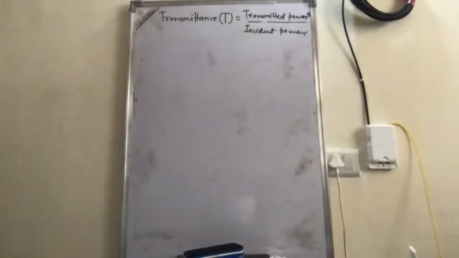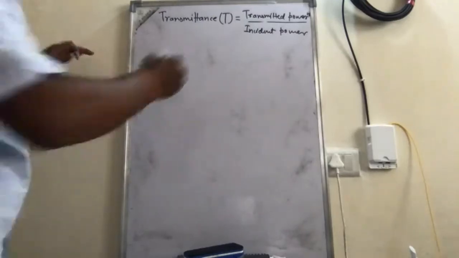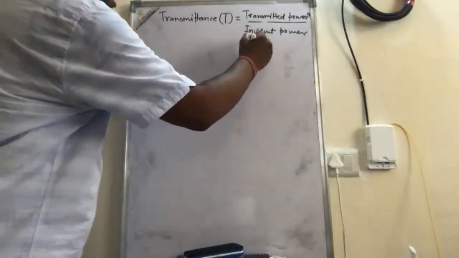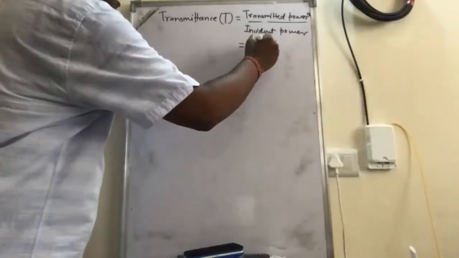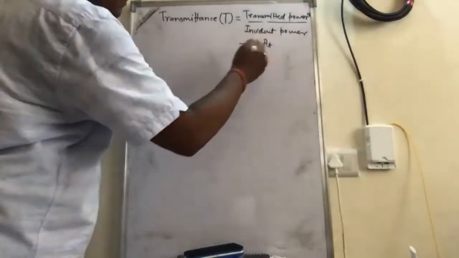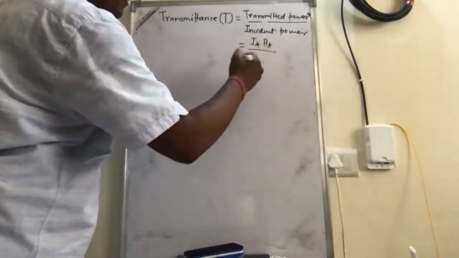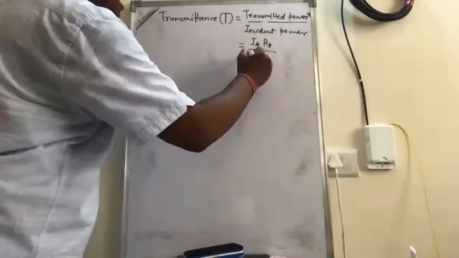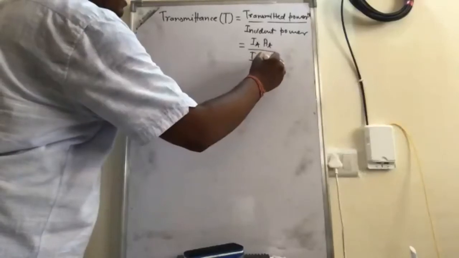Okay, so what is the transmitted power? Let's see. This is basically equal to I_T, the transmitted irradiance, times the area of the beam width of the transmitted wave, I_I and A_I.